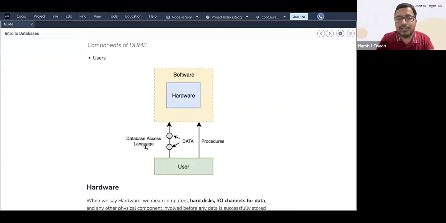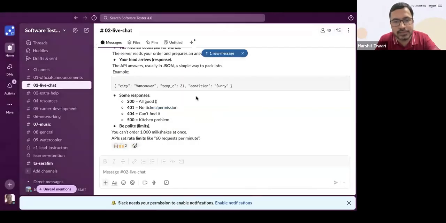It's the language, for example, MySQL or any other, MongoDB. Those are the languages which help you write data to the database, to this particular hardware, or retrieve data from there. And the procedures are how you install and work with this, and ultimately you have the end user. So this in a nutshell is the components of a DBMS. Does it make sense now?